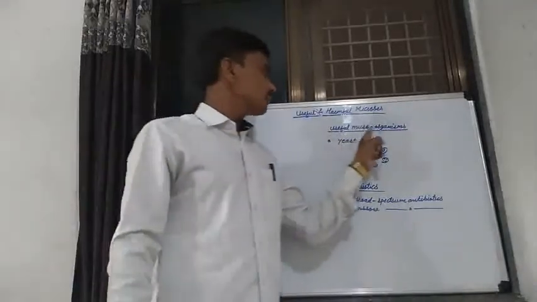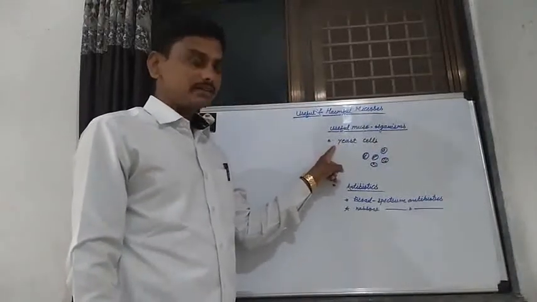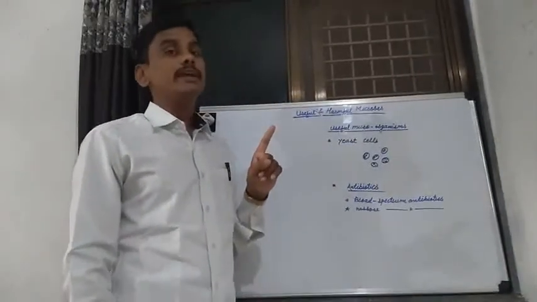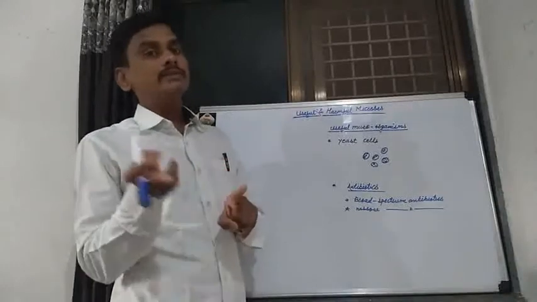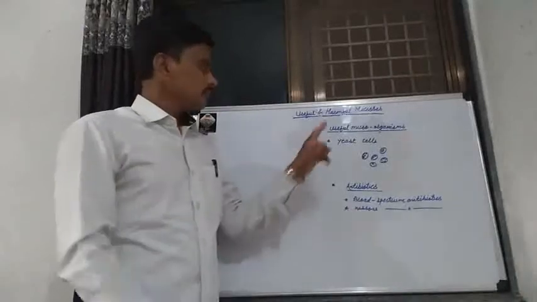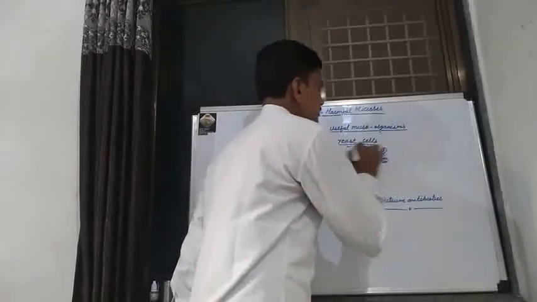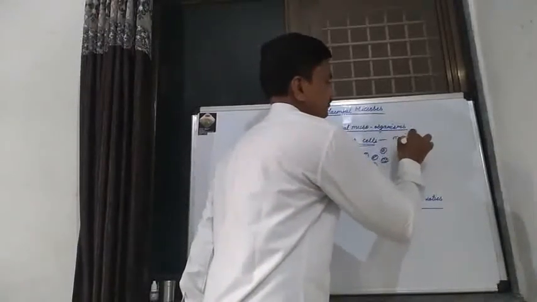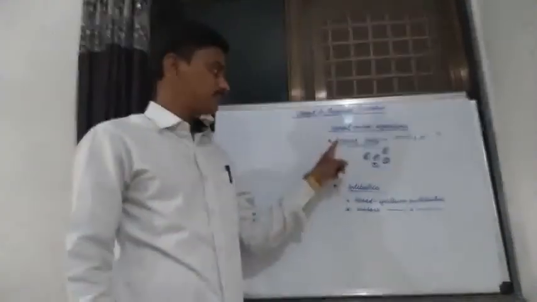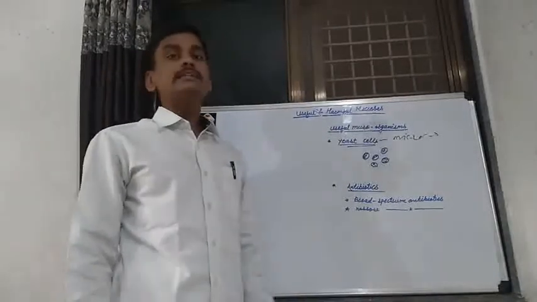Similarly, the next useful microorganism is the yeast cell. Antibiotics are not microorganisms, but antibiotics are chemicals which are prepared by various microorganisms. Now, in the case of the yeast cell, we know that this yeast is also one of the microorganisms. It is a living microorganism. If you see the structure of the yeast cell, it is available in the market,